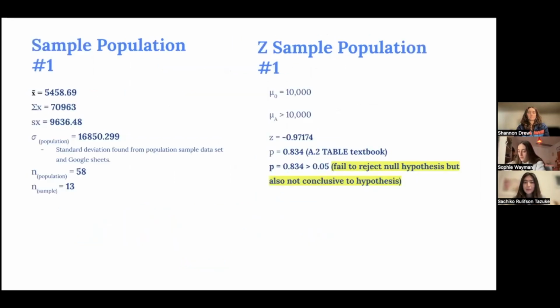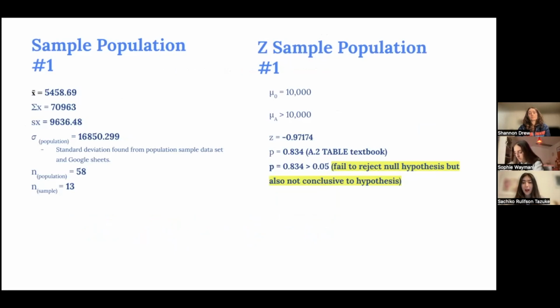I started by calculating 1-Var Stats on the calculator to find the mean of 5,458.69.